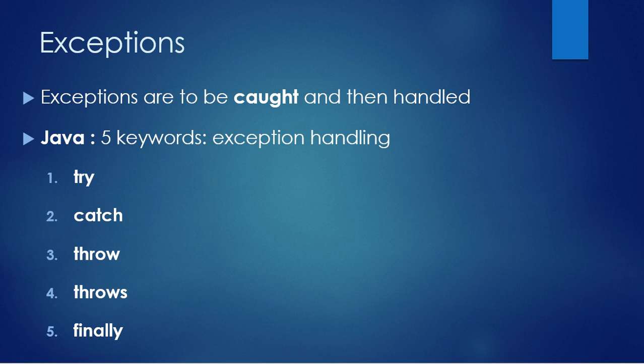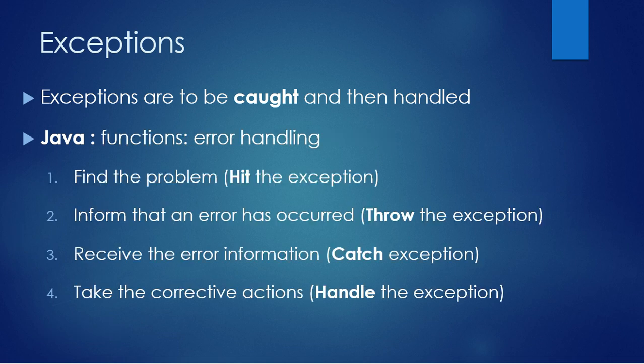Those 5 keywords are try, catch, throw, throws, and finally. Each of them has its own role in exception handling. During our discussion, I'll be discussing all these 5 keywords and their corresponding roles. First, let's start with the try catch block.